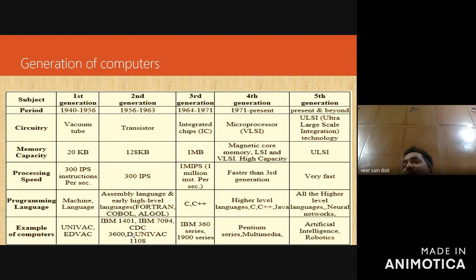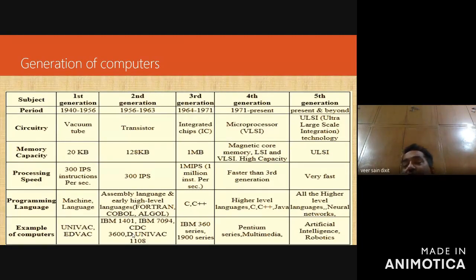In the examination, they ask: name any two supercomputers developed by India. Name the supercomputer imported by India in 1984, the first supercomputer imported by India. So these are the various questions.